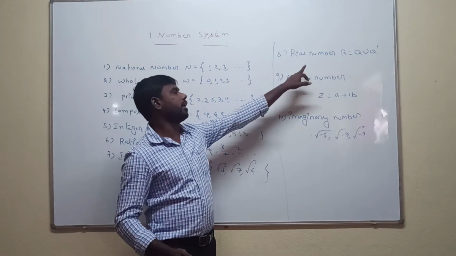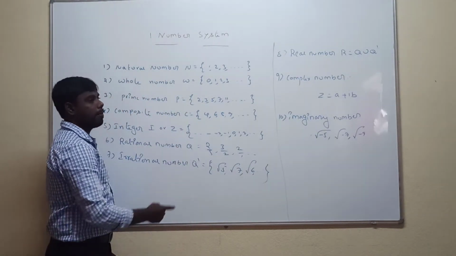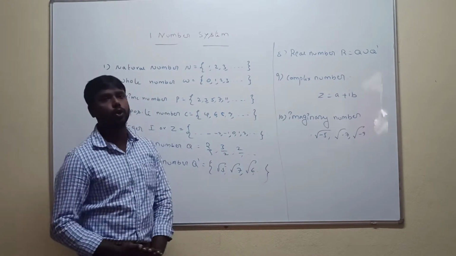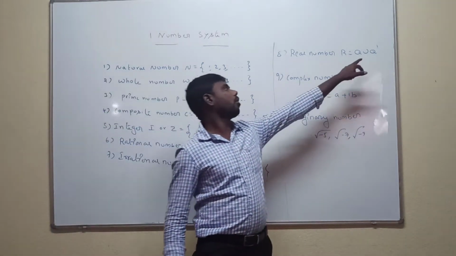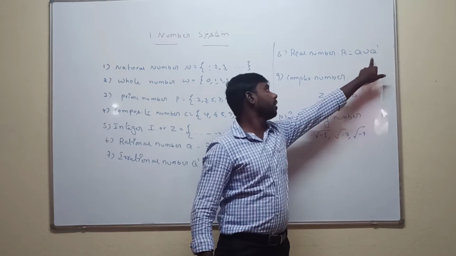Next one is the real number. A real number is nothing but the set of both rational numbers and irrational numbers. It is called a real number. The real number is denoted by capital R, which is equal to Q union Q complement, that is, both rational numbers and irrational numbers.